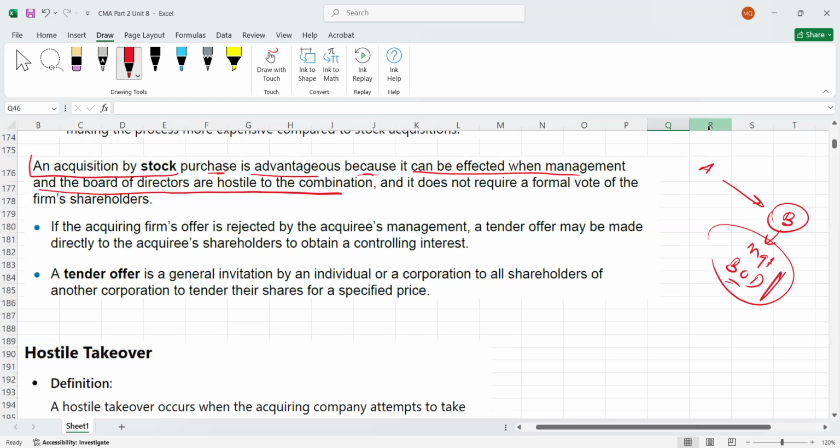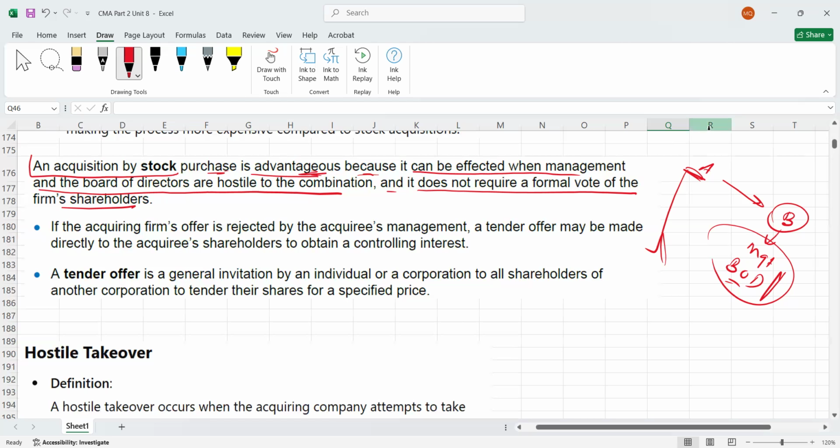In that scenario, the acquisition of stock becomes advantageous to A, because they can directly connect with the shareholders and buy the shares from them. And it does not require a formal vote of the firm's shareholders. When we acquire another firm by buying its assets, you need formal approval of the shareholders. But when you are buying another firm through shares, you don't need formal approval from the shareholders.